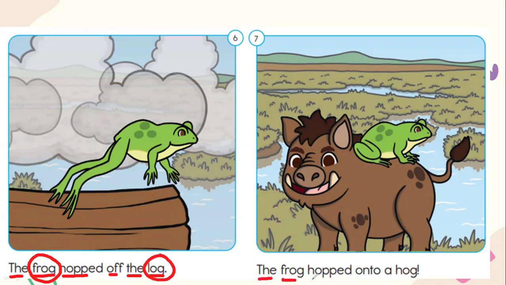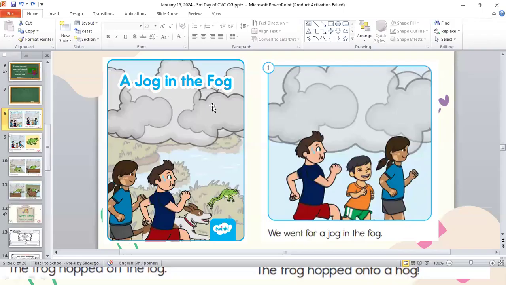The frog hopped onto a hog. So this one is a hog. Now the hog stays in the wild. So this one is a different hog. It's not like the one you see in the farm. It's brown and it's hairy. And this one, we also have the word frog. Let's erase this one. And let's move on to the next part of our class.